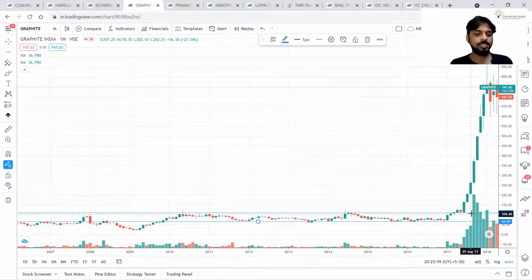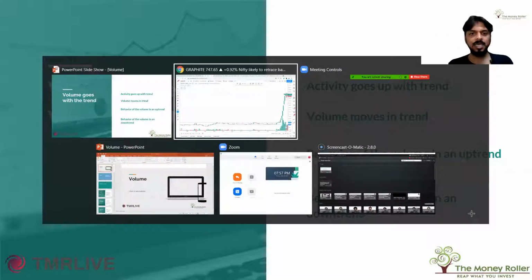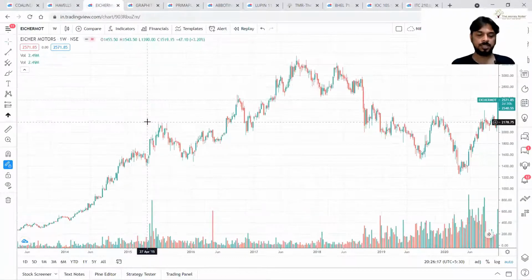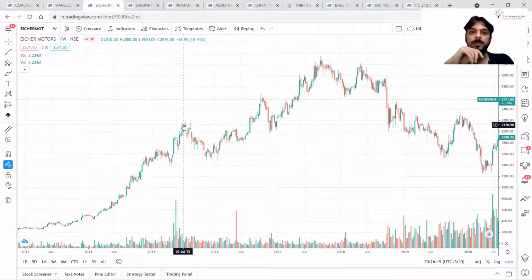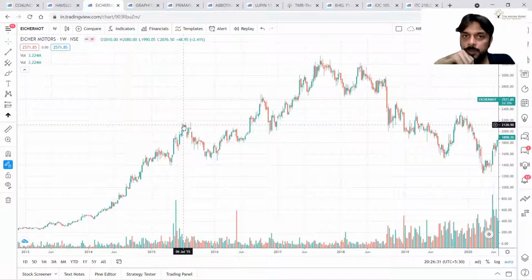Now, let's discuss this further. If volume goes with the trend, then what is the behavior of volume in uptrend and downtrend? So, guys, think about this logically. Let's talk uptrend first. If there is a long-term uptrend going on in a particular stock, people know that this script is going up.